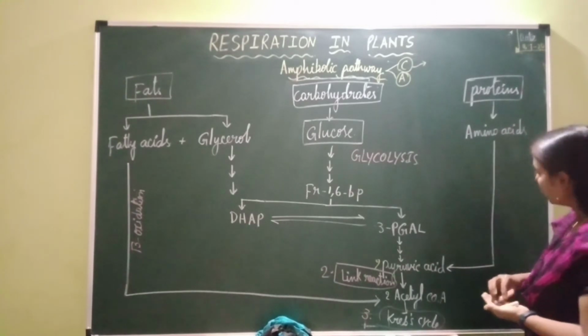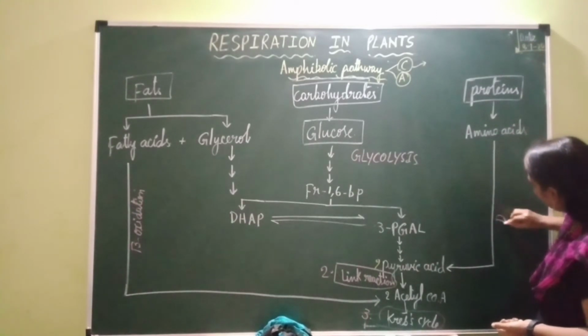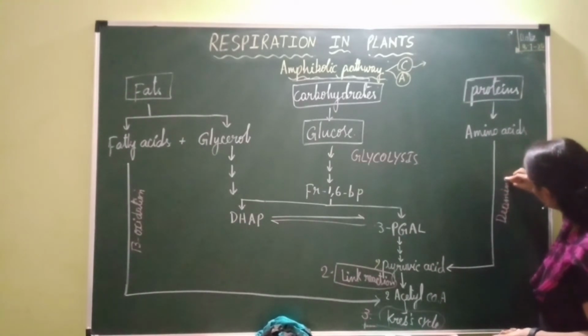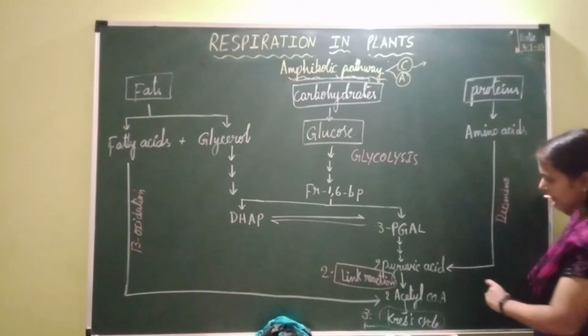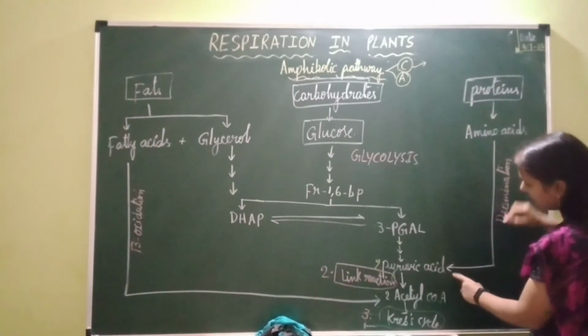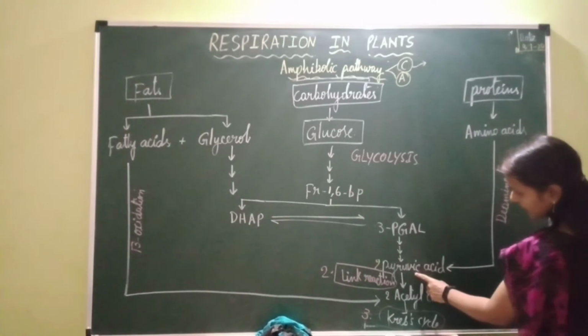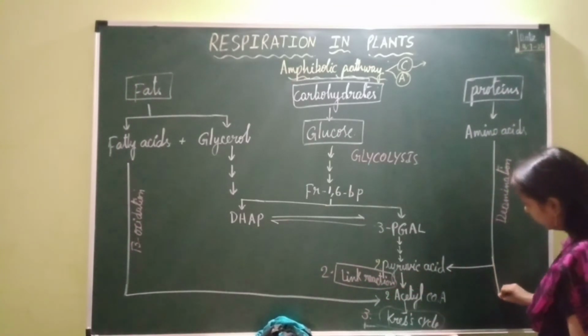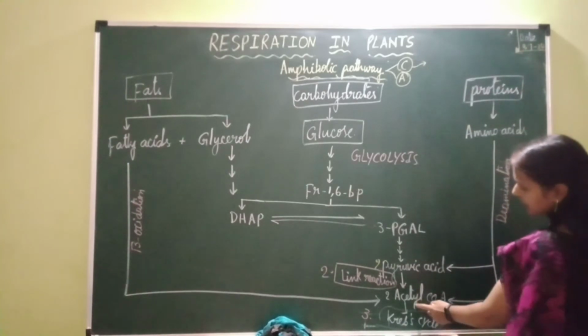Deamination is nothing but removal of the amino group. After deamination, depending upon the type of acid formed, they enter into the respiratory pathway either in the form of pyruvic acid, that is into link reaction, or in the form of acetyl coenzyme A, that is into Krebs cycle.